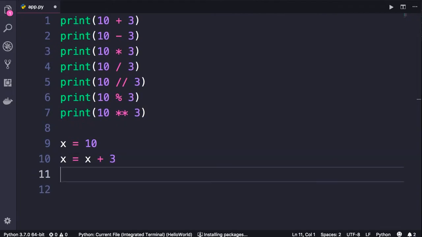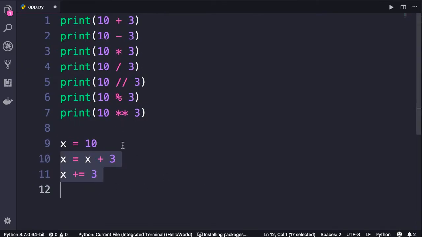That is a little bit shorter. So we write x += 3. These two statements are exactly the same. Now here I'm using addition as an example. You can use any of these operators here. Next, I'm going to show you some useful functions to work with numbers.